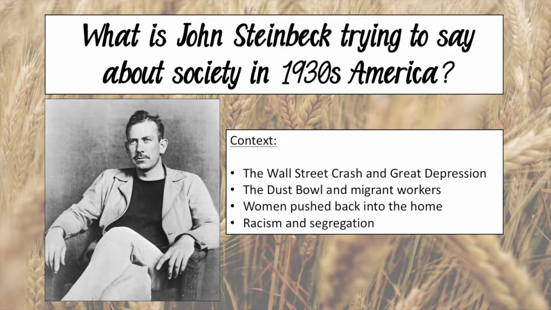However, that was not what the case was in practice. So the Jim Crow laws kept black people and white people separate, but of course the white people got treated better. So if we think about Crooks and how he's in the stables, he's literally segregated from all the other migrant workers who are in the bunkhouse. There's that segregation there, and obviously that links to loneliness as well. So there is so much that you can link to context here, and remember you must be doing that throughout to get those top marks.